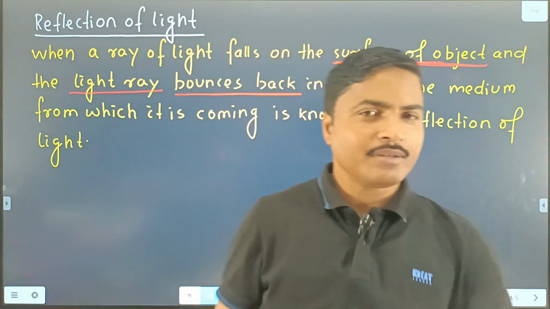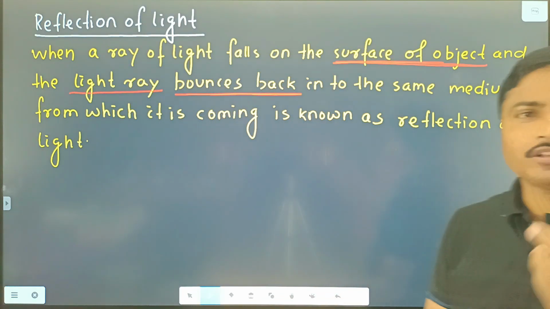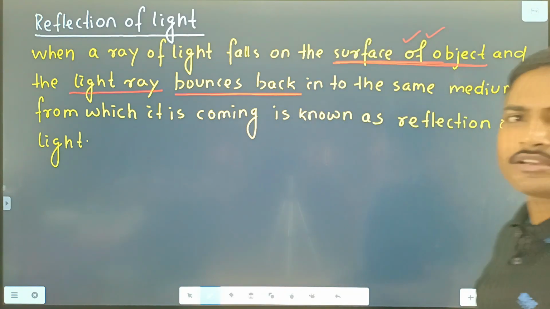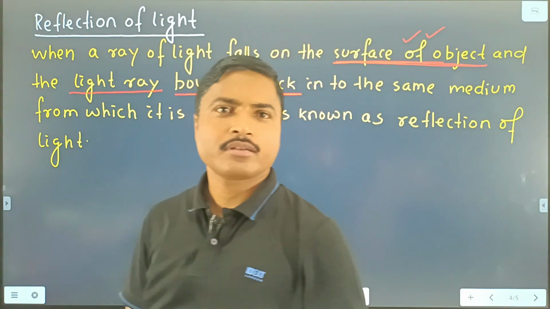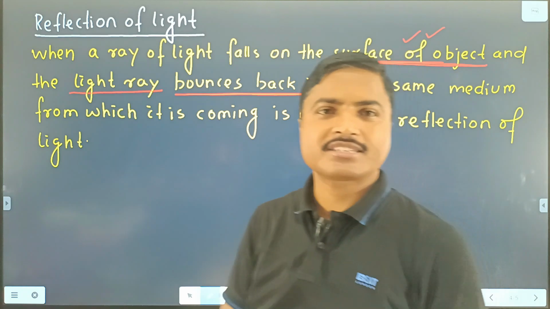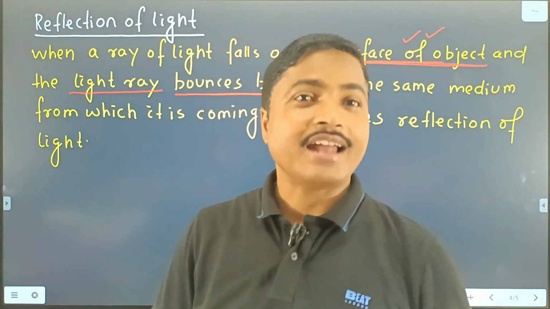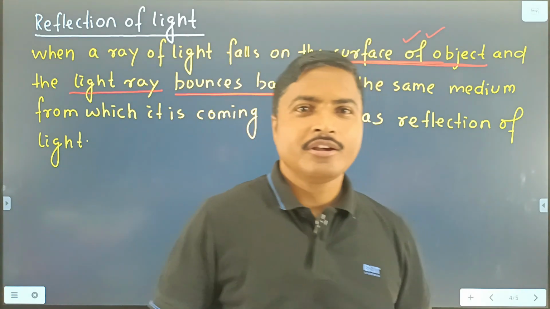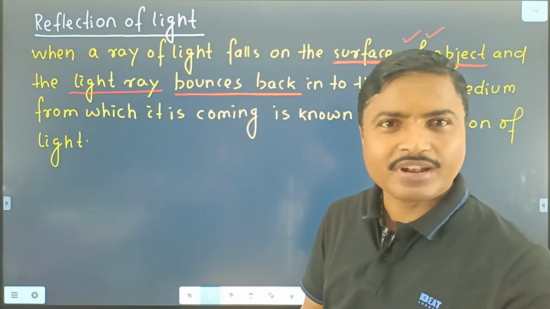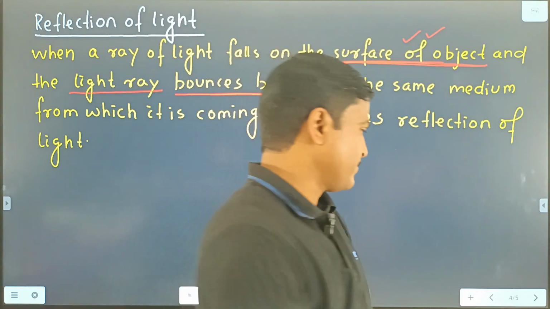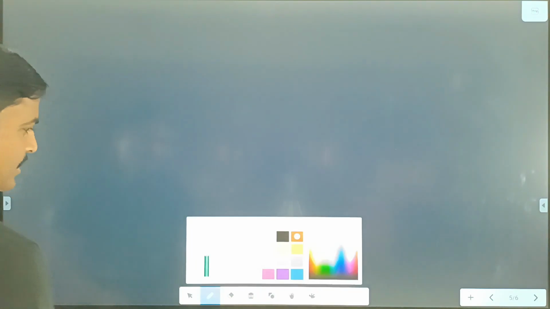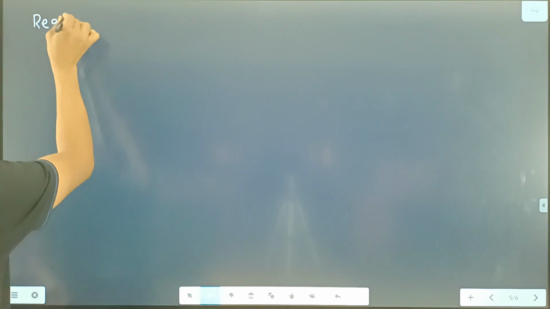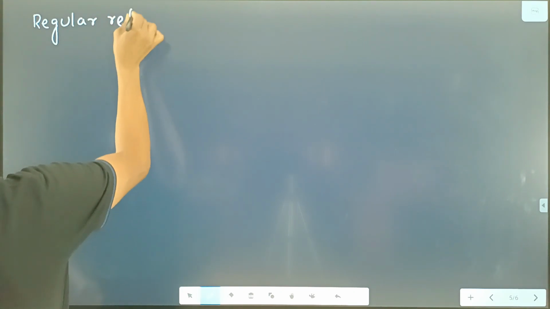Generally, two types of reflection are there, depending on the surface of the object. These are regular reflection and irregular reflection, and irregular reflection is also known as diffused reflection. What is the difference between regular reflection and irregular reflection? First one, that is regular reflection.